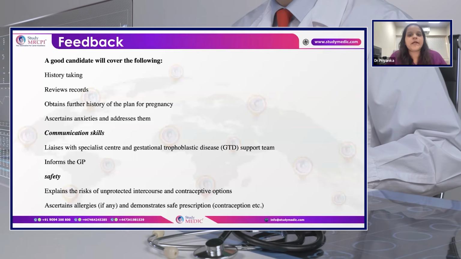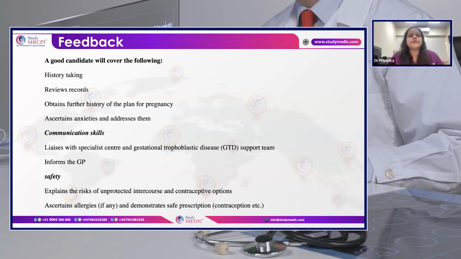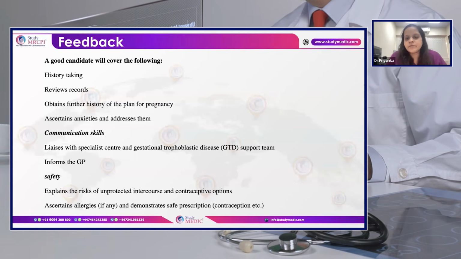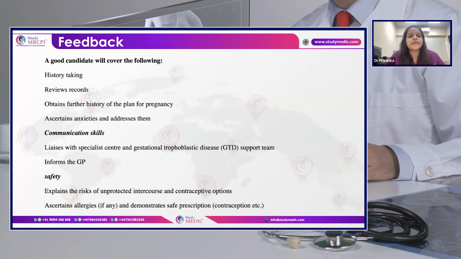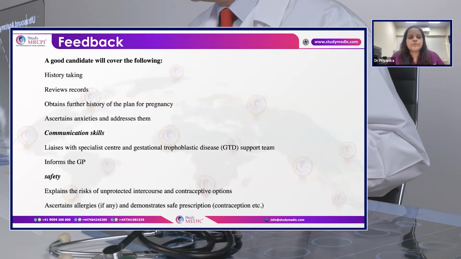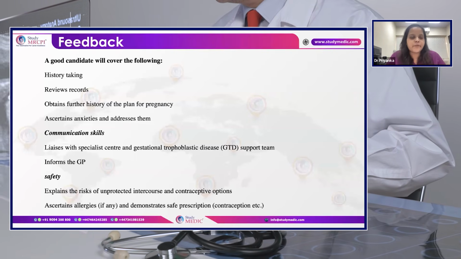So here a good candidate will take a proper history about the severity of vomiting and also the spotting, and whether there is any family or previous history of molar pregnancy for the recurrence, and will rule out any allergies and any Jehovah's Witness cases, and will also categorize the differential diagnosis.